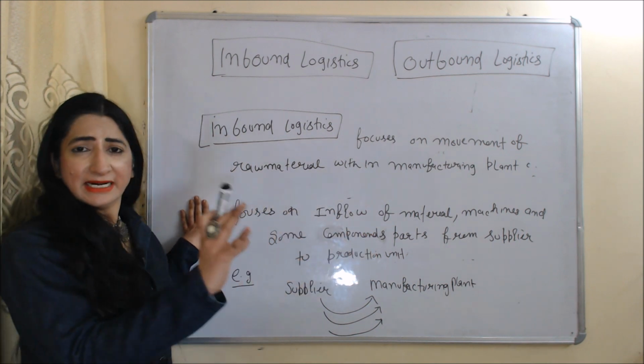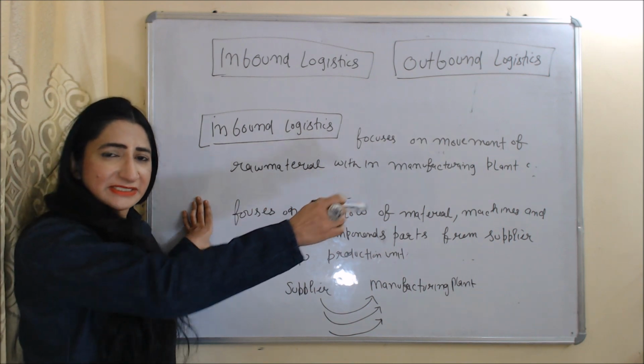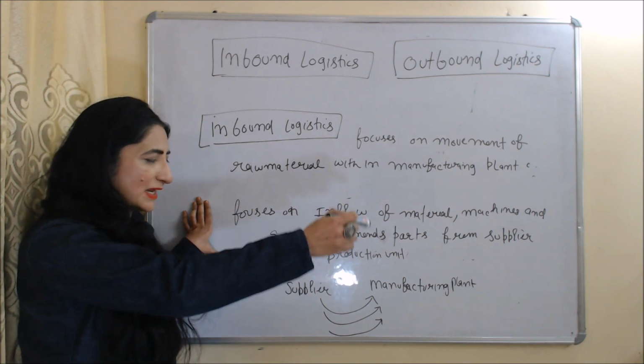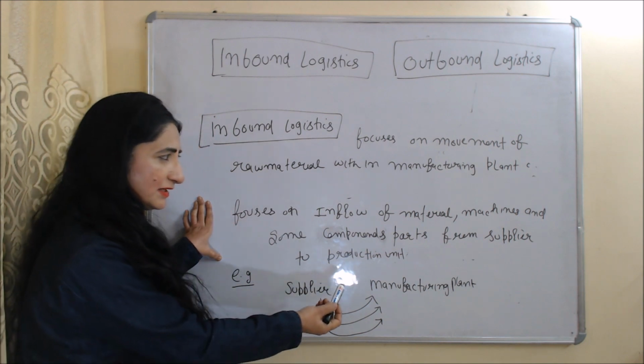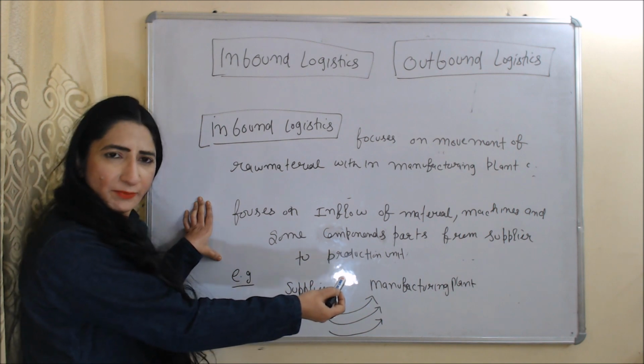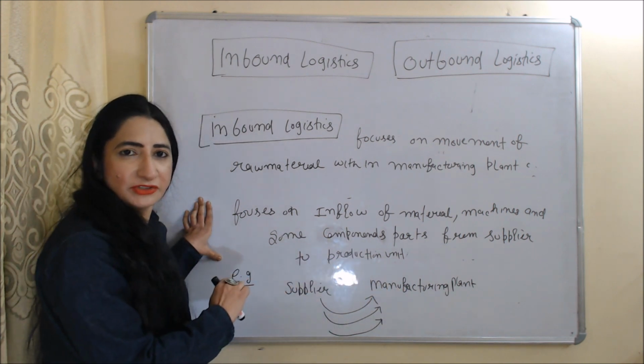Or we can say that inbound logistics focuses on the inflow of material, machines and other component parts from the supplier to the production unit. For example, when a supplier delivers material, machines and component parts to a manufacturing plant, it is called inbound logistics.